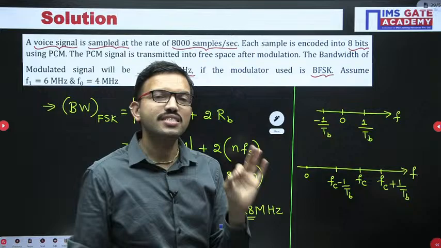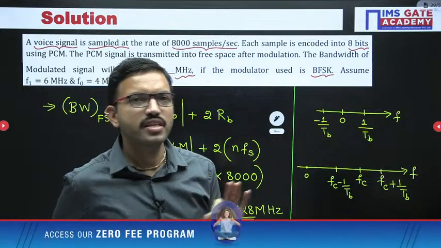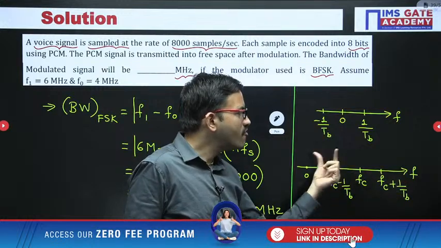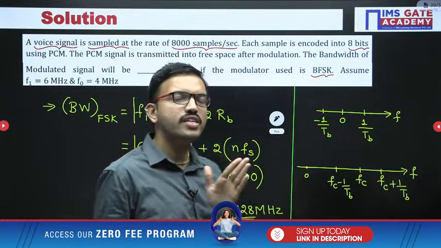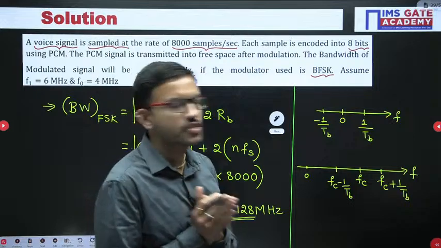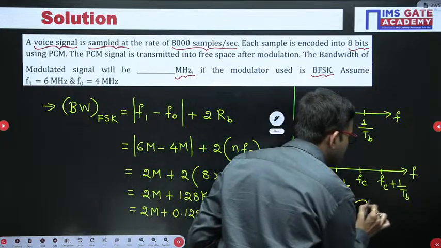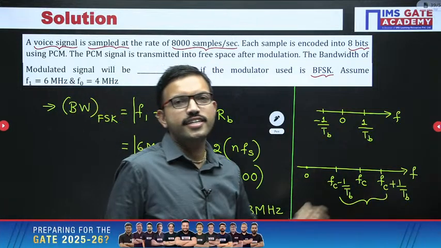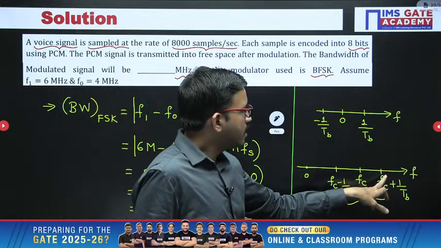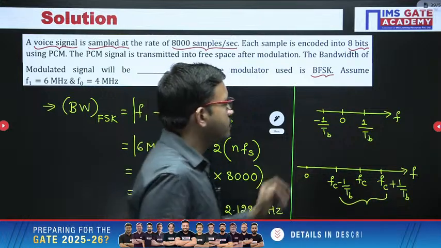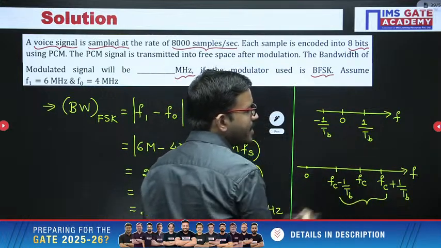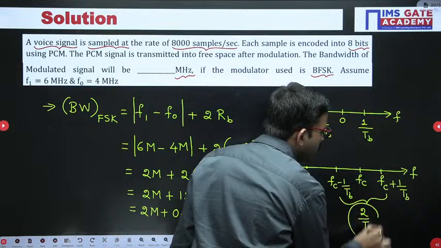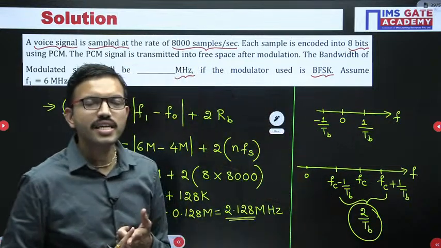Yesterday we also discussed the bandwidth. Regarding the bandwidth, we have to focus only on the positive frequency axis where the signal exists. It is the difference of maximum frequency and minimum frequency, that's all. Now what are you getting? Fc plus 1 by Tb minus Fc minus 1 by Tb. That means Fc gets cancelled, and you get 2 by Tb. That itself is the bandwidth with respect to your ASK or PSK.